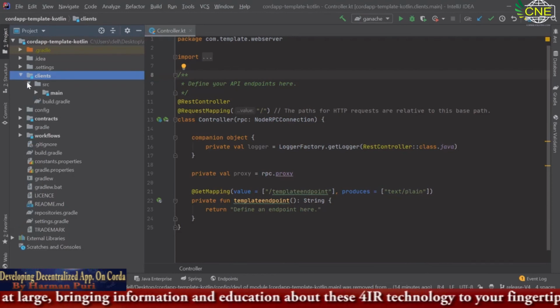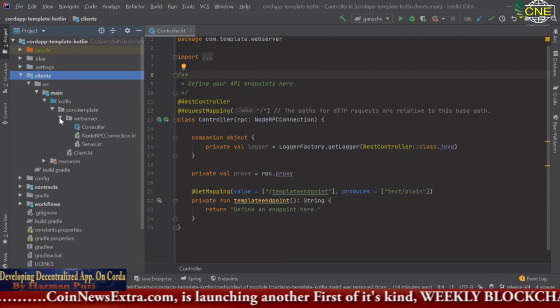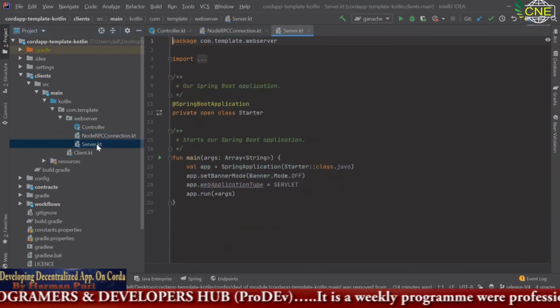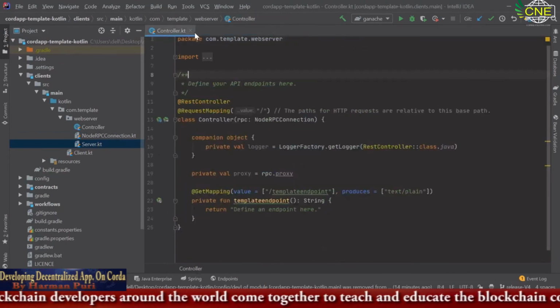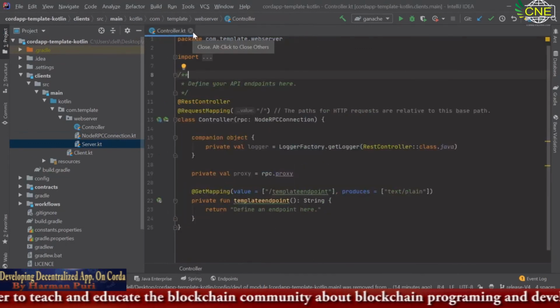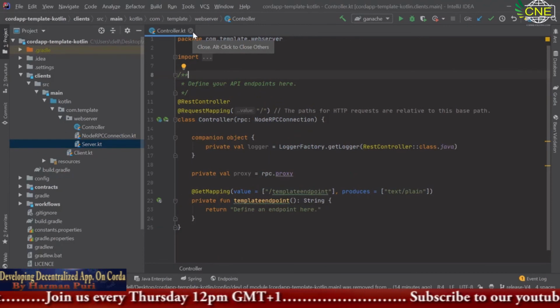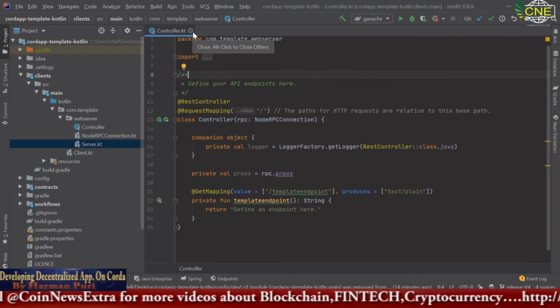So there are many other folders which may get your focus, like the node RPC connection or the server.kt file. But right now you need to focus on only the parts that I have told you, because these files are a little bit advanced. Once you get the hang of developing Coda apps, then you can look into these files and do some more changes.